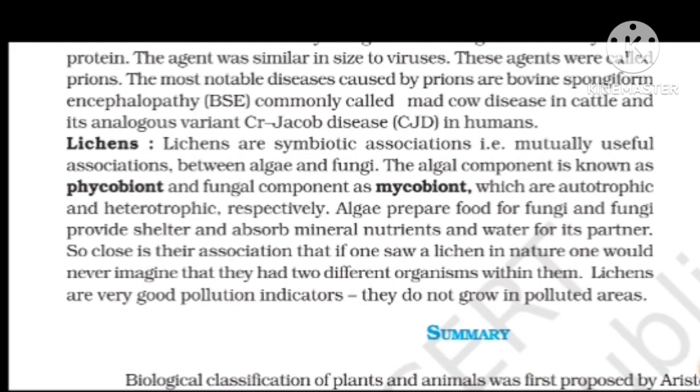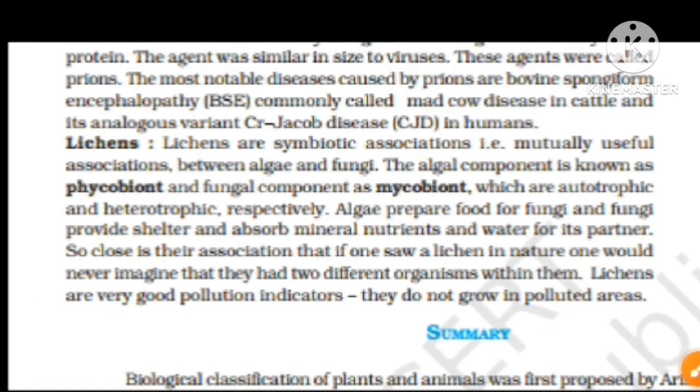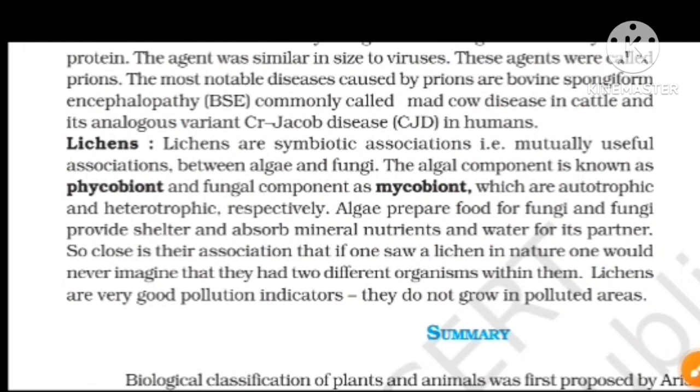Now lichens are a symbiotic association, that is, a mutually useful association between algae and fungi. Symbionts means they are mutually sharing and do not harm each other. They are friendly to each other by sharing their work. Nothing but they are symbionts.